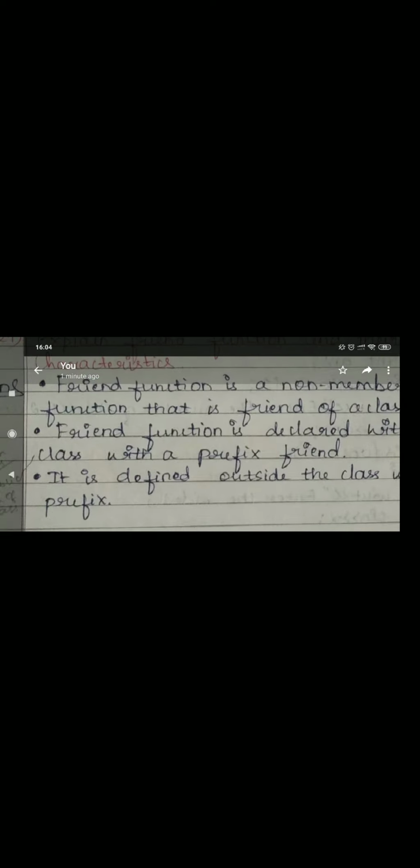Now look here, friend function. A function who is a friend? You know in a class what will be there? Data will be there, function will be there. That data and that function we were calling in C++ as member data and member function. Now what is a friend function?